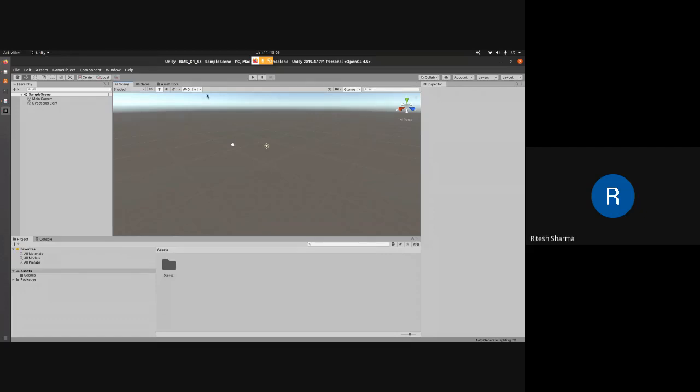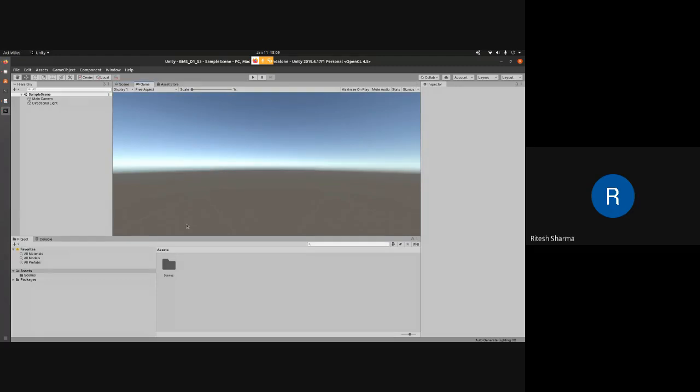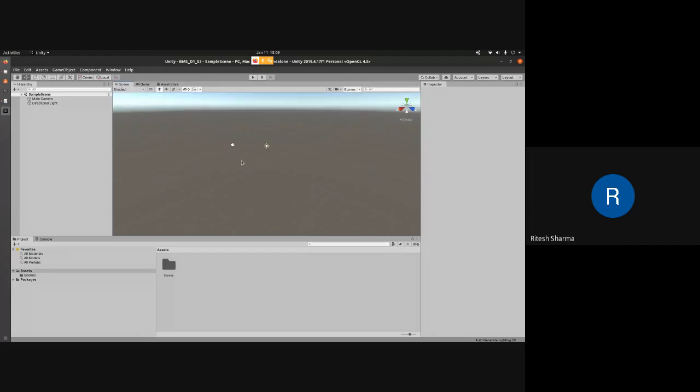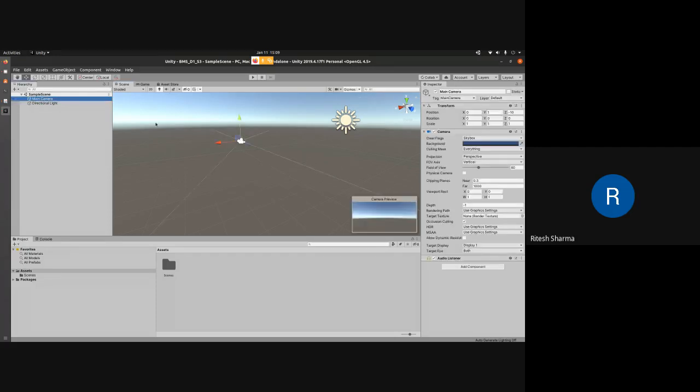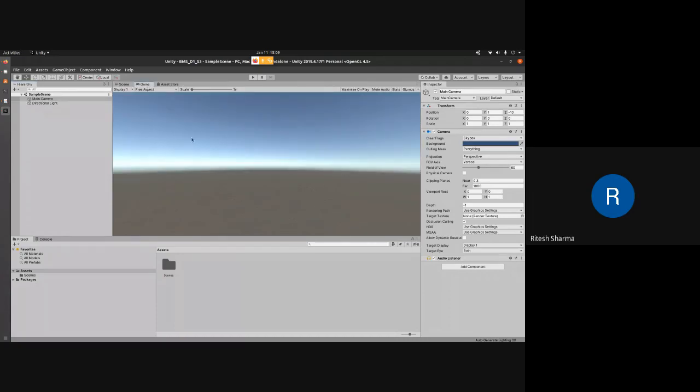Here you can see that by default it has sky simulation and ground simulation, but with no object on it. So essentially what you are seeing is this camera thing here shown, like a video camera, right? The video camera by default comes named as main camera. So the camera is what shows you whatever environment you're trying to build. This camera shows you the perspective of it.